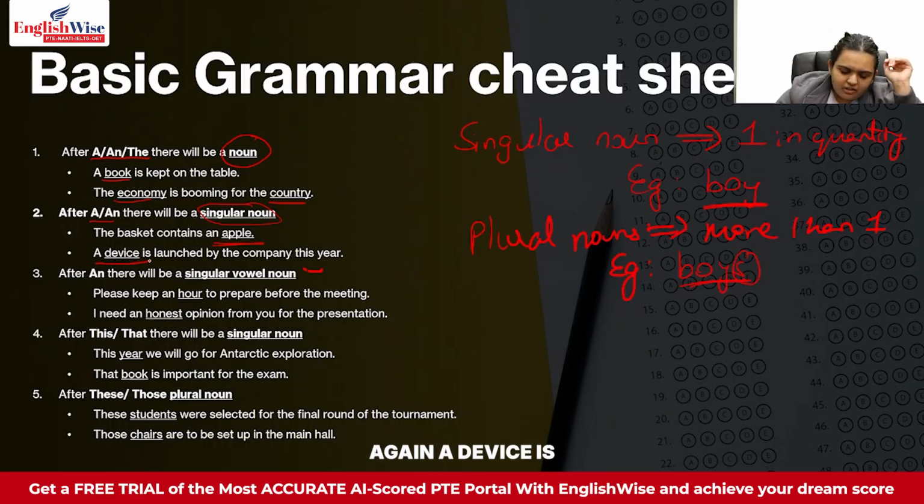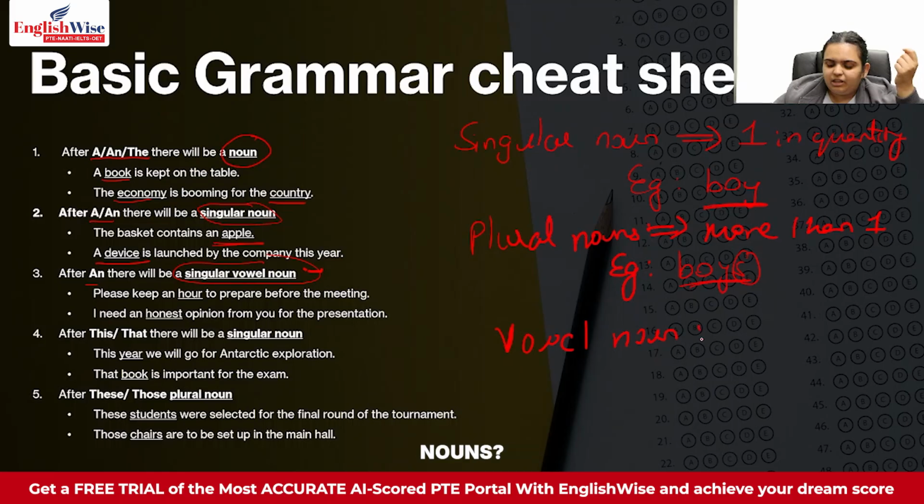Again, a device is launched by the company this year. A device, that means only one device is launched by the company this year. You can't say a devices. That doesn't make sense. Next thing is after an, you always have a singular vowel noun. You always have a singular vowel noun after an.